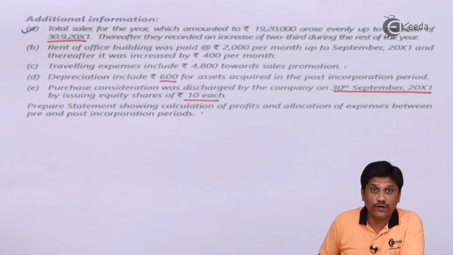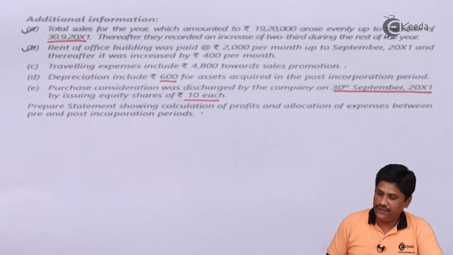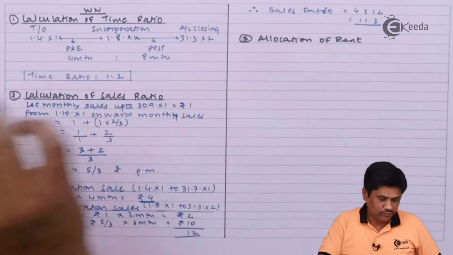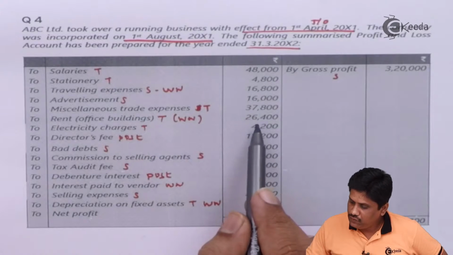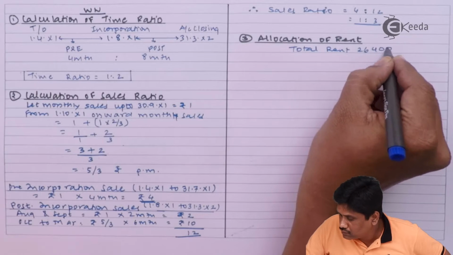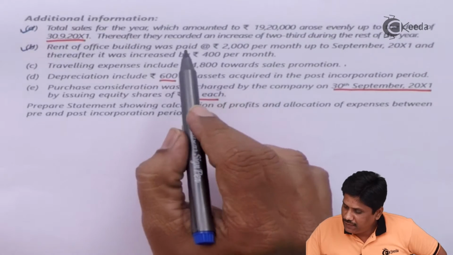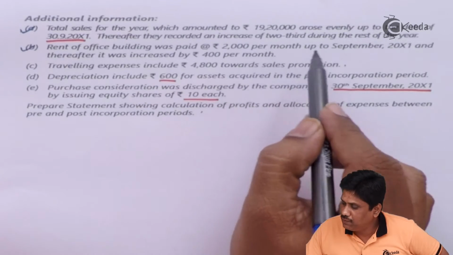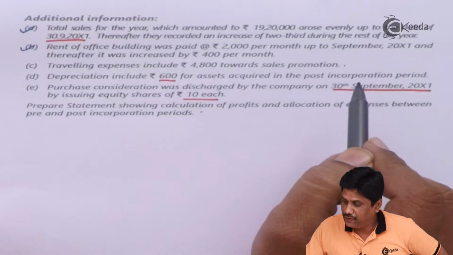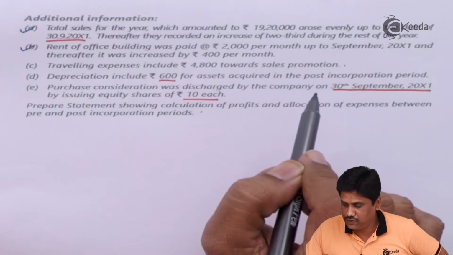Information number one we have used for calculating the sales ratio. Second information is about the rents. So we'll do the allocation of rent. What is the total rent they gave you? 26,400. Now I will think about how to allocate. Information mentioned that rent for office building was paid at rupees 2000 per month up to September X1. Up to September. And thereafter it increased by rupees 400 per month, means it became 2400 per month. So let us allocate.